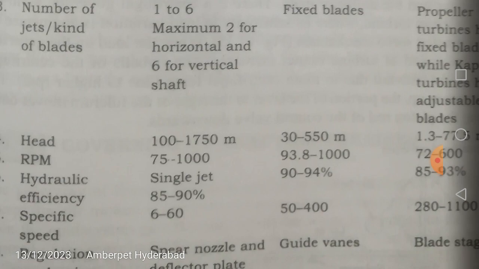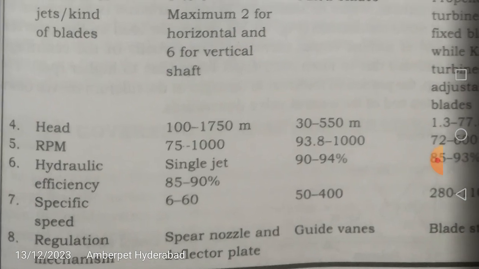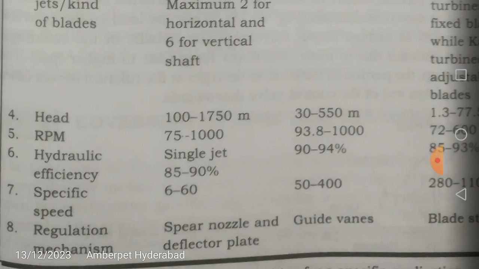RPM will normally be from 100 to 1000 RPM. Then hydraulic efficiency, how much will it be? 90 to 94%. This is more compared to the impulse turbine. The specific speed normally will be more because the head is decreasing. So as the head decreases, the specific speed increases gradually from impulse turbines to reaction turbines to axial flow turbines.